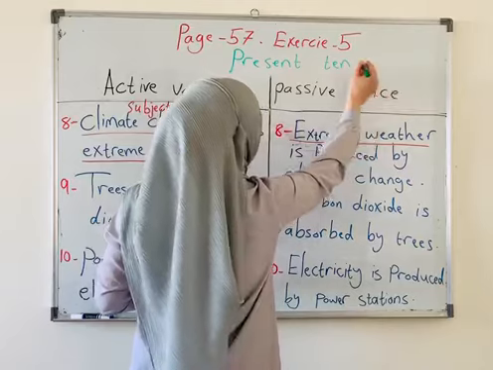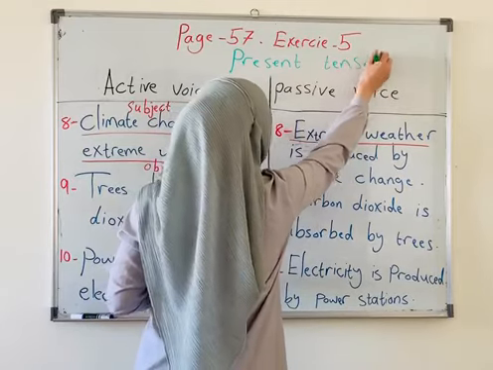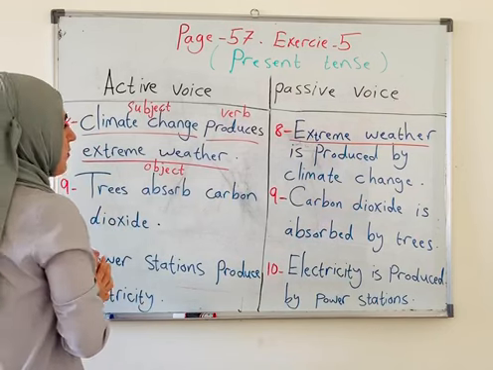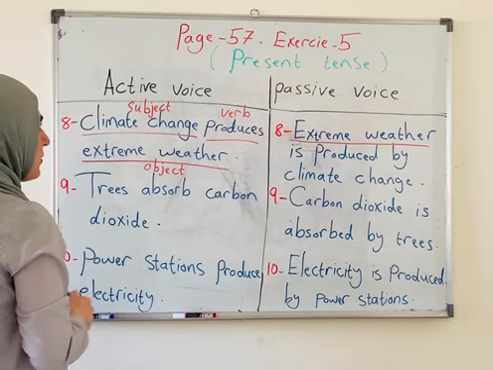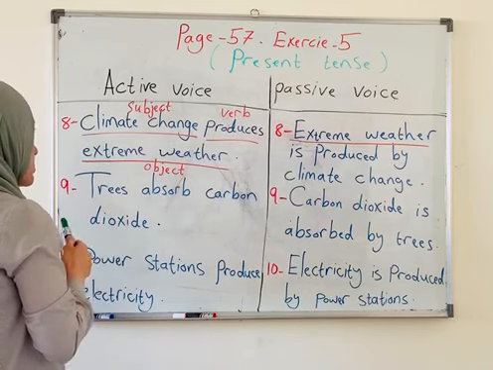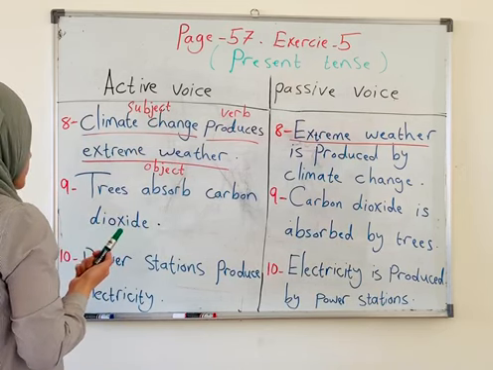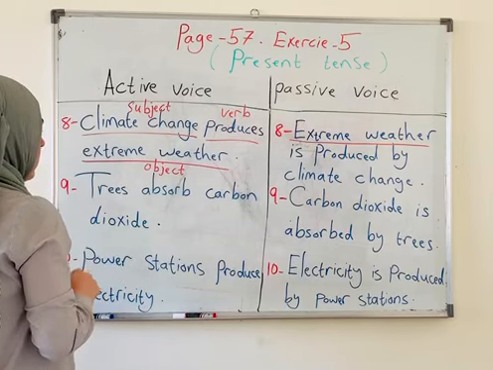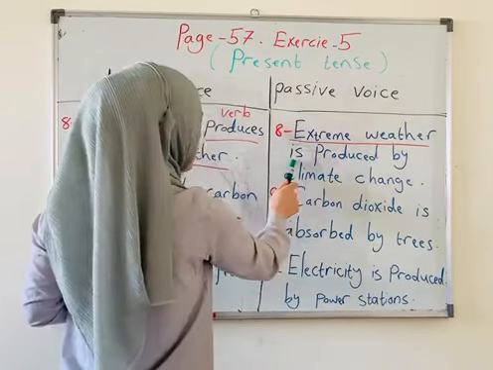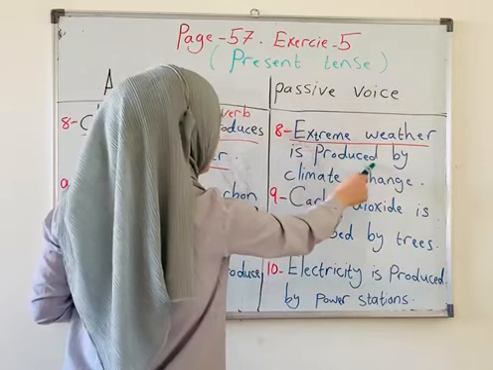And in other unit or page we are going to talk about different tenses like present perfect or past simple, any other tenses. But here it's all about present tense, okay? So in present for the verb to be we have just got is, and are. So in here we said extreme weather is, why produced?